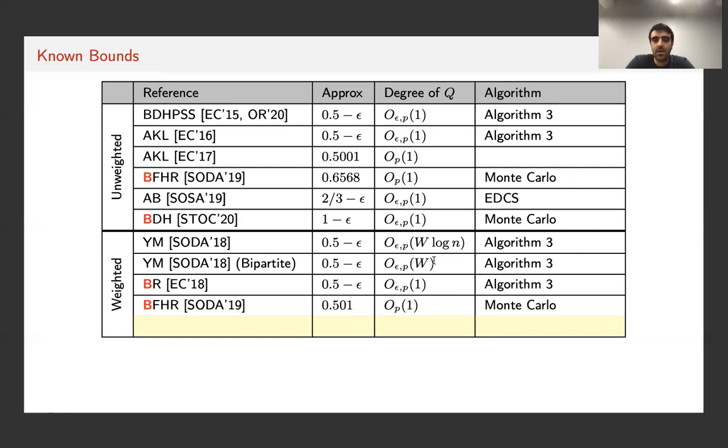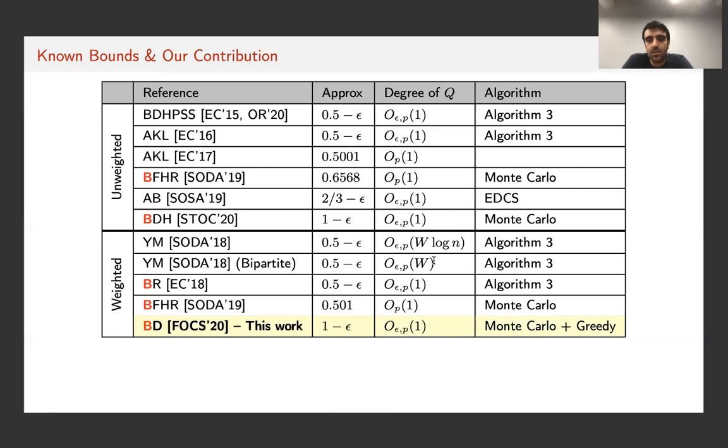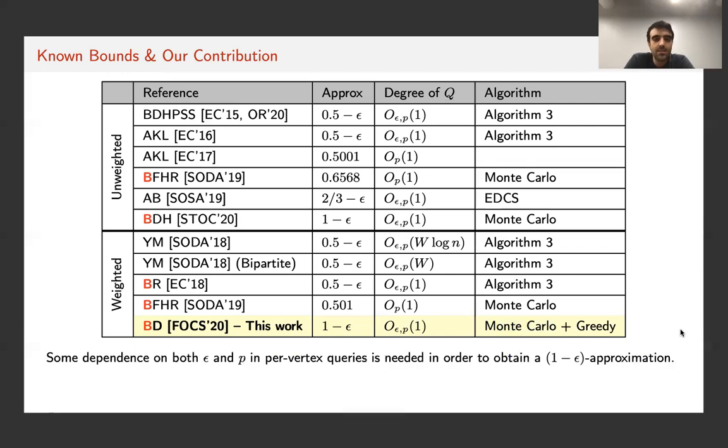But still, there's a big gap between unweighted graphs and weighted graphs. There we have a 1 minus epsilon approximation. Here we have slightly better than half approximation. This is a gap that we close in this work. We proved that a 1 minus epsilon approximation for weighted graphs can be achieved by querying a constant number of edges per vertex, so long as epsilon and P are constants. For the algorithm, we use the Monte Carlo algorithm, but combine it with a greedy algorithm that I will soon describe. It's also worth noting that the dependence of degree on both epsilon and P is necessary.